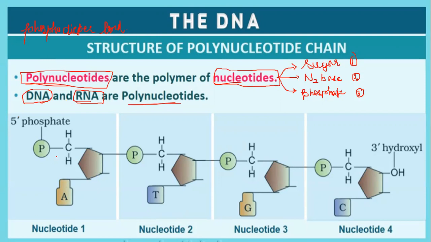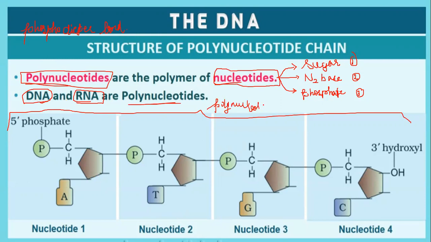Suppose if you check this particular diagram, if you take from right from here to here, you may call it a polynucleotide. And each box, each column, you call it nucleotide number 1, nucleotide number 2, nucleotide number 3, and nucleotide number 4, four are shown. So nucleotide number 1 runs from 5' phosphate and ends in the 3', and the complementary will start from 3' to 5'.